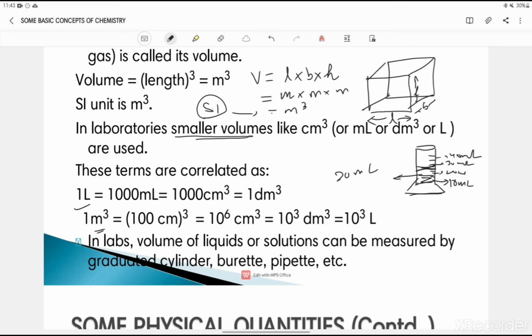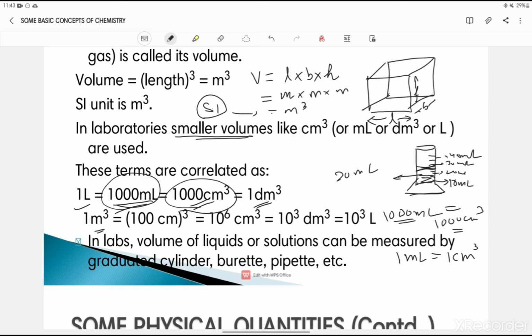So 1 liter is equal to 1000 milliliter, and also 1 liter is equal to 1 decimeter cube, which is again equal to 1000 centimeter cube. So I can write here that 1000 milliliter is equal to 1000 centimeter cube, or I can say 1 milliliter is also equal to 1 centimeter cube.